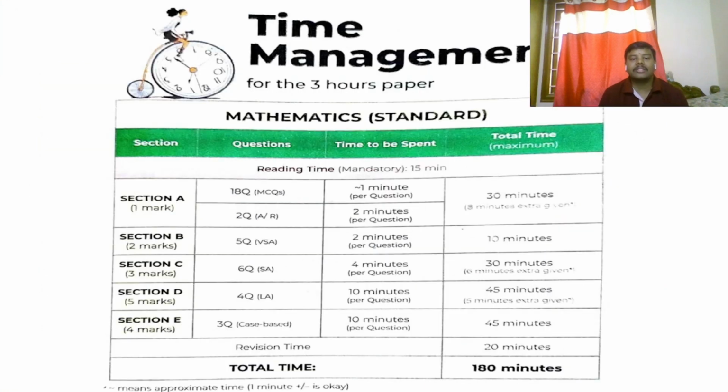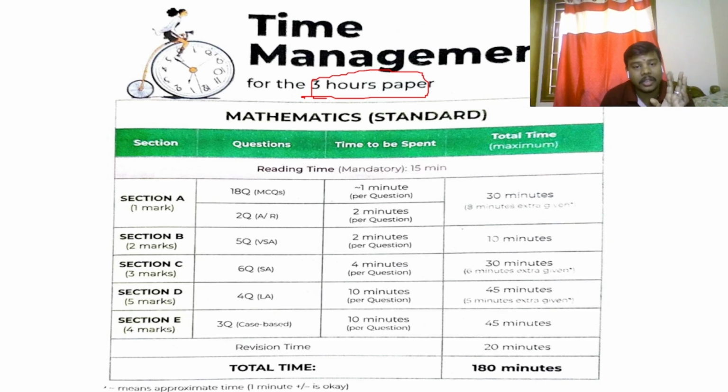Coming to the next topic, it is very, very essential. Most of the students fail to manage their 3 hours of time properly. So it is very essential that you utilize the 3 hours very smartly. See, everyone can answer the entire question paper if you give them freedom of time. Means if you take your own time and answer, everyone can score full marks.